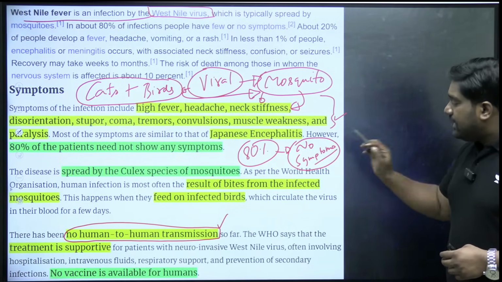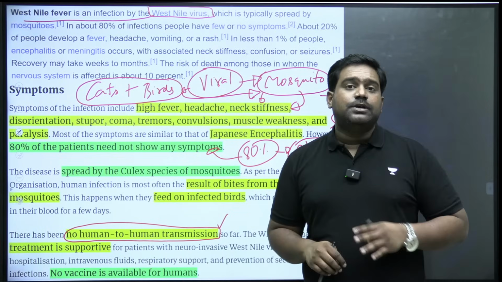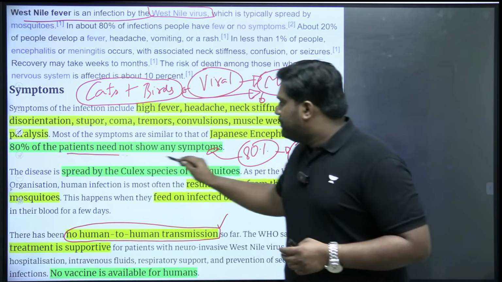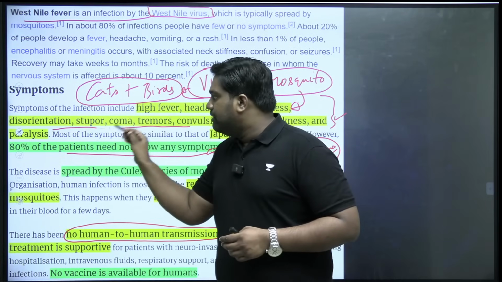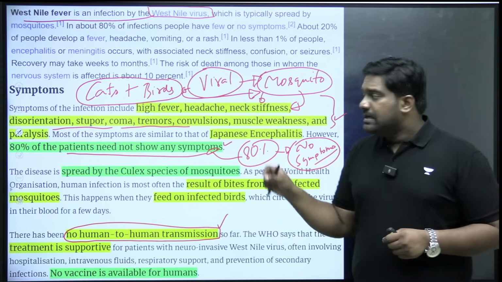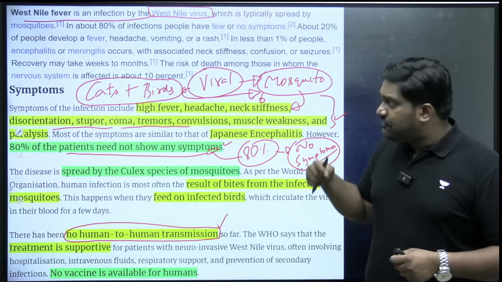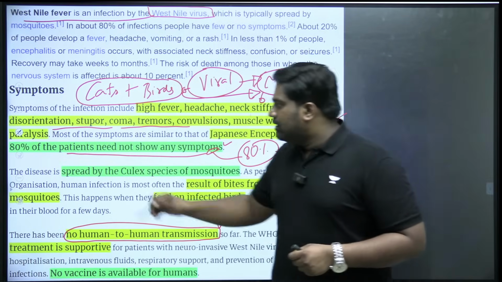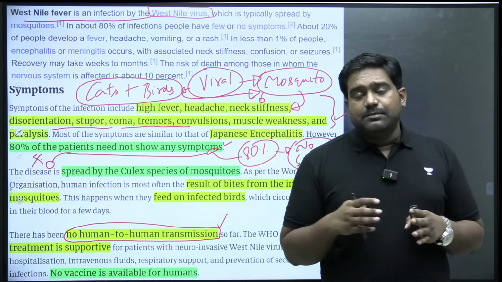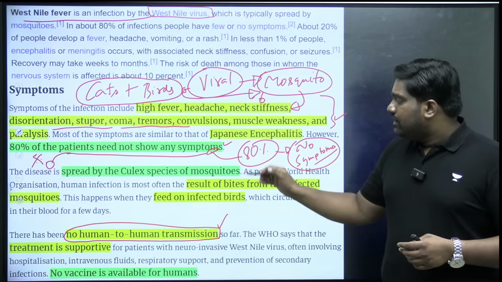But others can suffer from very serious symptoms, from a fever to rash, to muscle stiffness, neck stiffness, even facing confusion, tremors, and even being pushed into coma or a vegetative state is possible. Because this disease affects your nervous system. It can infiltrate the nervous system, affect the functioning of your nervous neuron cells. And many symptoms are very similar to the cases of encephalitis, Japanese encephalitis, right?